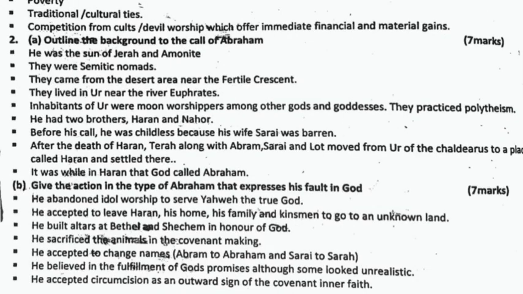Question 2a. Outline the background to the call of Abraham. He was the son of Terah, an Ammonite. They were Semitic nomads. They came from the desert area near the Fertile Crescent. They lived in Ur, near River Euphrates. Inhabitants of Ur were moon worshippers among other gods and goddesses. They practiced polytheism. He had 2 brothers, Haran and Nahor.